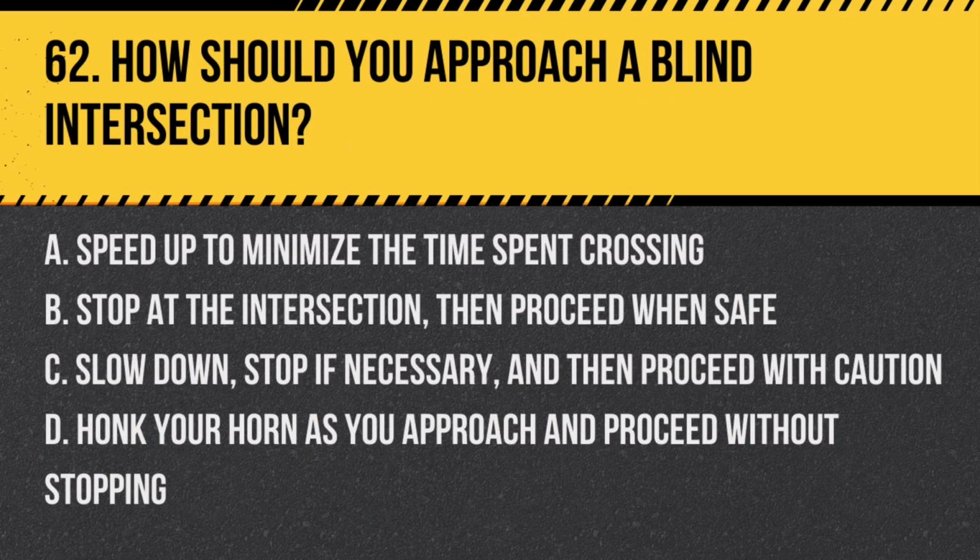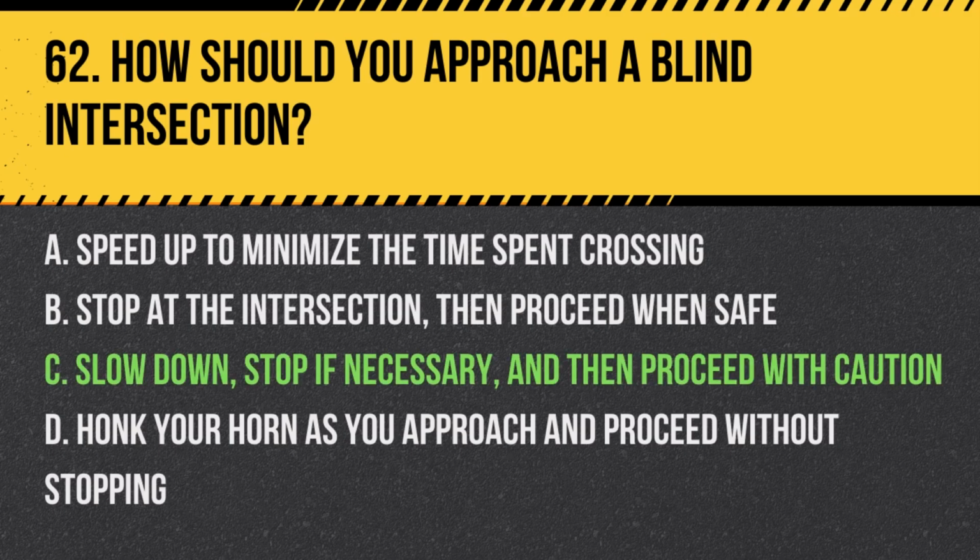Question 62. How should you approach a blind intersection? A. Speed up to minimize the time spent crossing. B. Stop at the intersection, then proceed when safe. C. Slow down, stop if necessary, and then proceed with caution. D. Honk your horn as you approach and proceed without stopping.